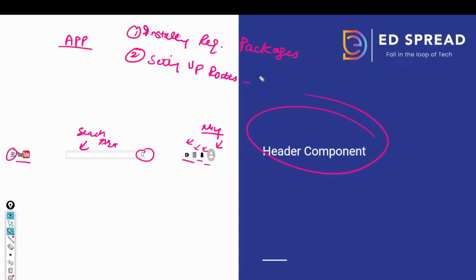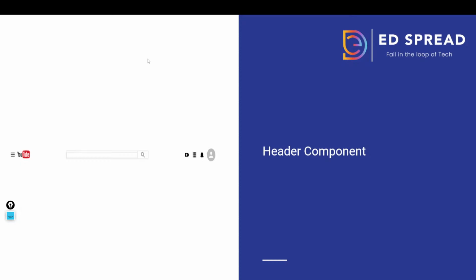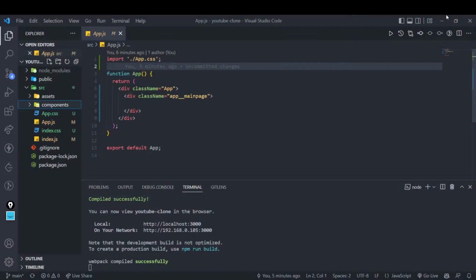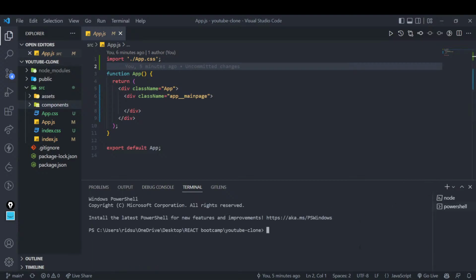So let's quickly build the routing part. I hope everyone is already clear about how you build the routes. We have already done that in the last class. Before building the route, what is the first thing that we do? We do npm install, and what is the thing for routing?